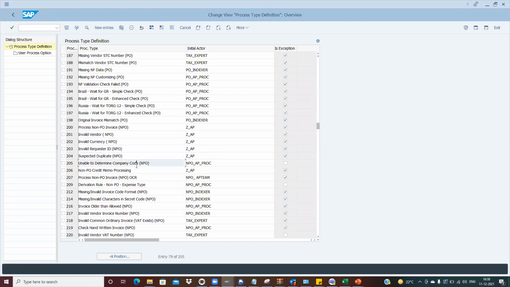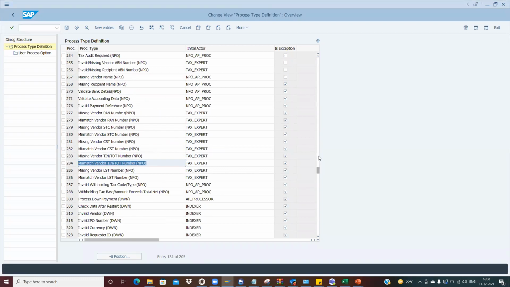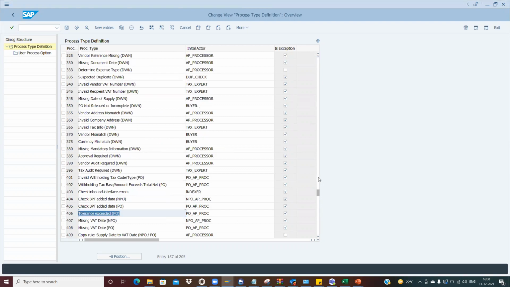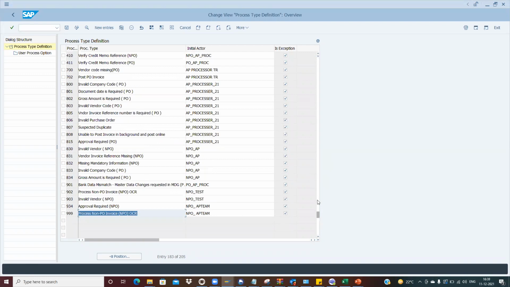So these are the standard ones. 3 series for the down payments. 4 series specific to the country. Then 7 series, 8 series, 9 series. Other than that, you can use any of the process types for the custom based ones.